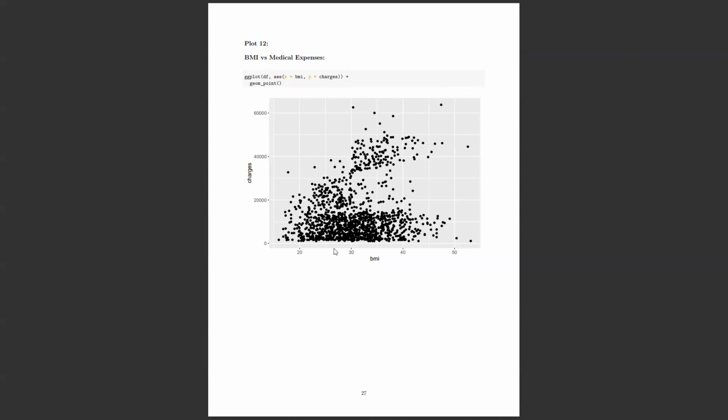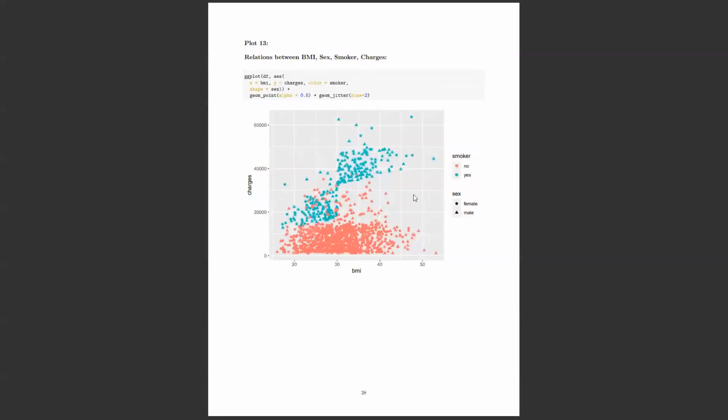Like there are many people in here whose body mass index is from 20, 30, 40, but still their medical expenses are under 20,000, right? So it's not so clear, but there is a clear pattern. When the body mass index is increasing, their medical expenses are also going to increase. Like, there is a possibility.